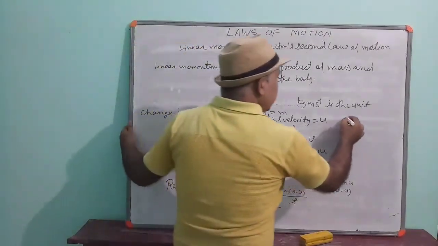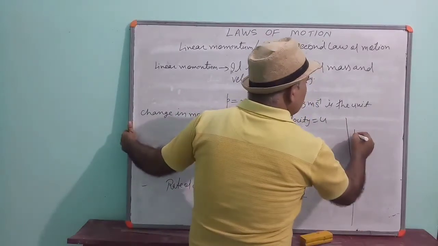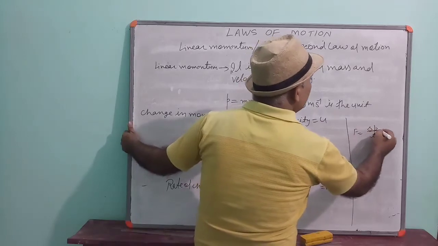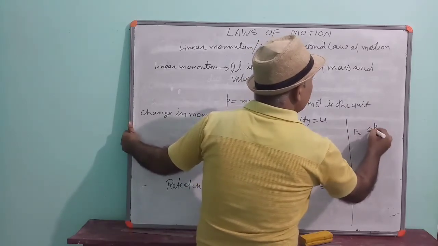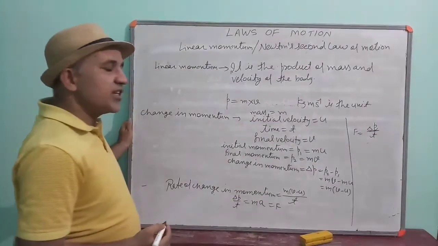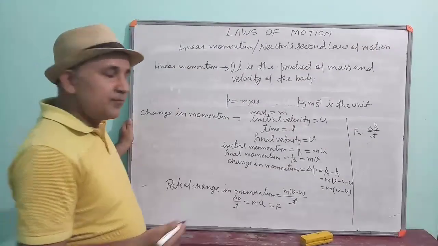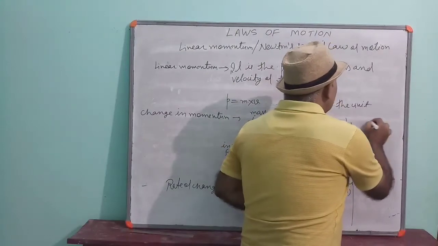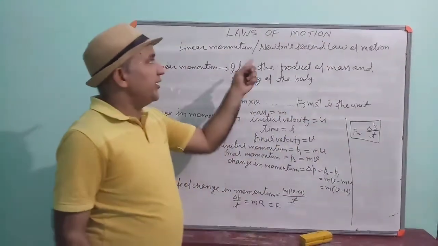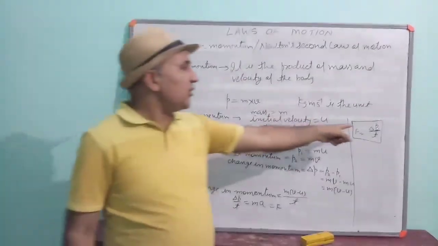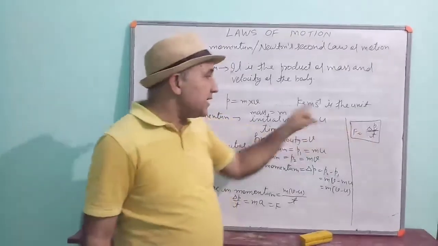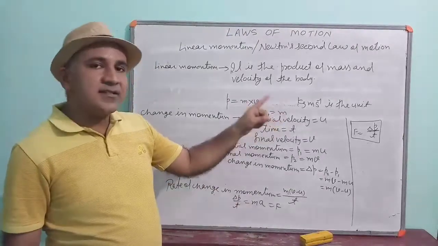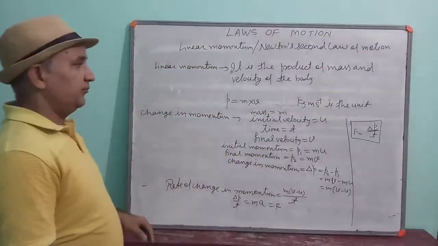It means you can see that the force is equal to the rate of change in momentum. Are you watching this point? Rate of change of momentum. This is the second law of motion. According to Newton, the rate of change of momentum of a body is equal to the force applied on the body. So this is the second law of motion.